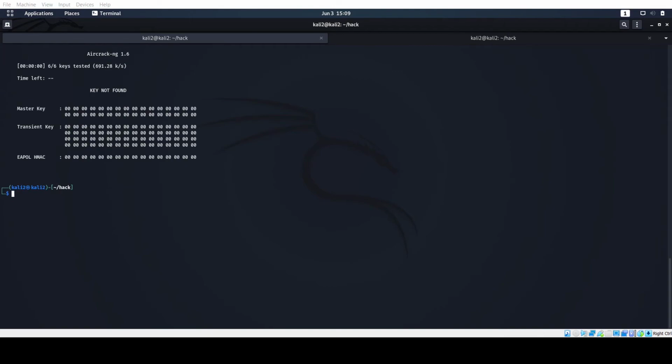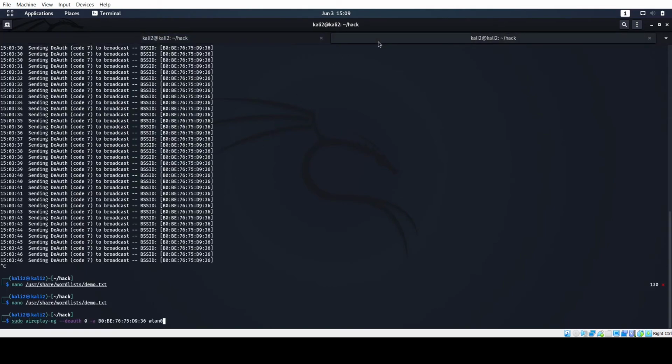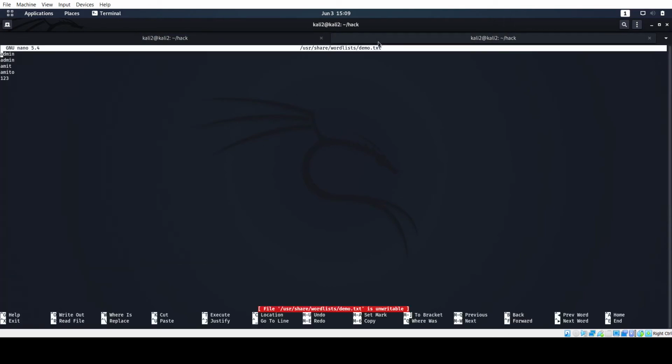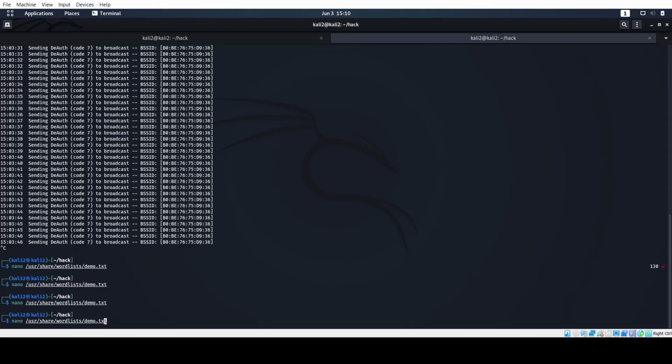Okay, so it did not work, even though I have set the password as admin123. But if you go inside this demo.txt, you will see that there is no keyword admin123 over here. So this is one thing that you need to take care of: you have to use all the possible combinations that you might think that person might keep as a password. So let's edit this file and add admin123 to it.